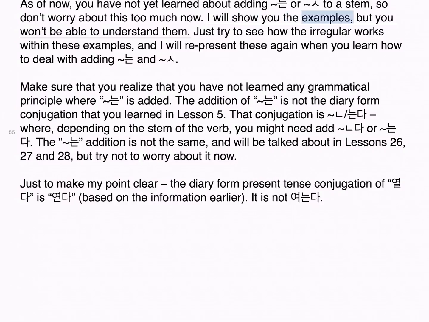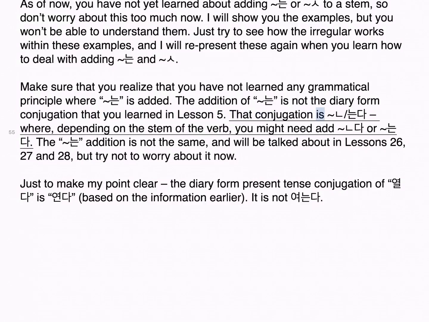I will show you the examples, but you won't be able to understand them. Just try to see how the irregular works within these examples, and I will represent these again when you learn how to deal with adding 는 and 세요. Make sure that you realize that you have not learned any grammatical principle where 는 is added. The addition of 는 is not the diary form conjugation that you learned in lesson 5.